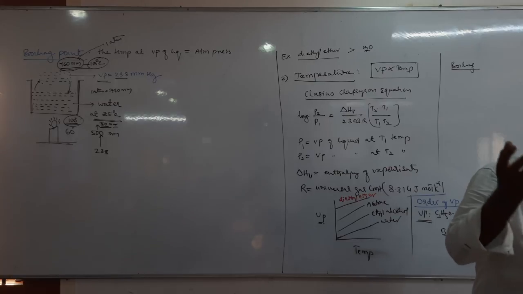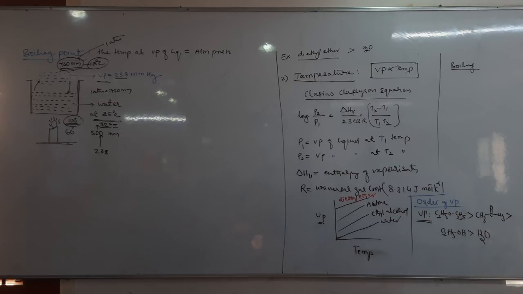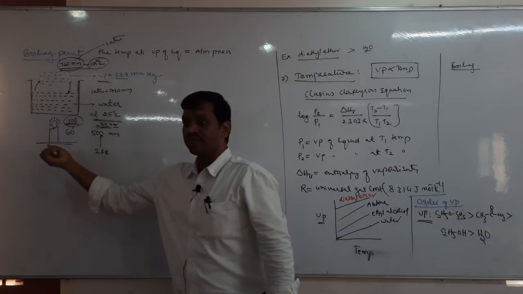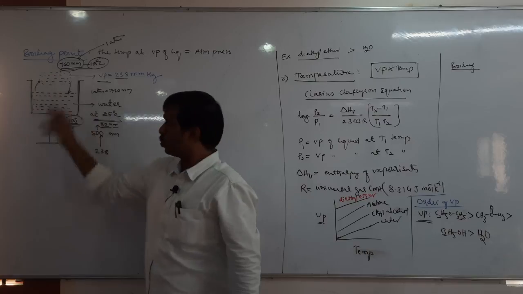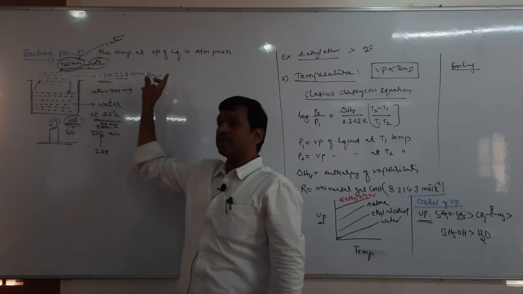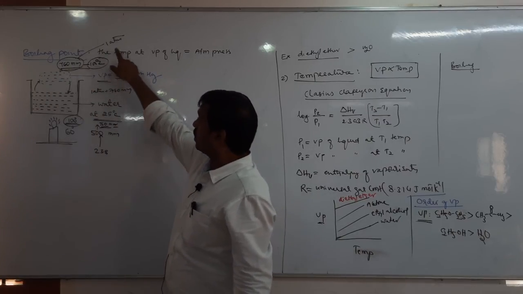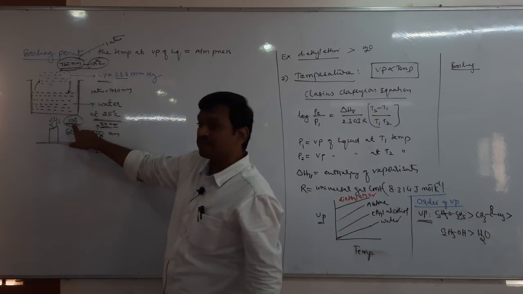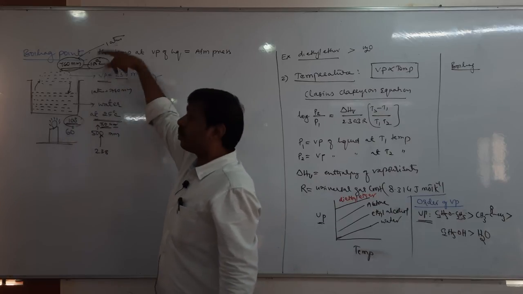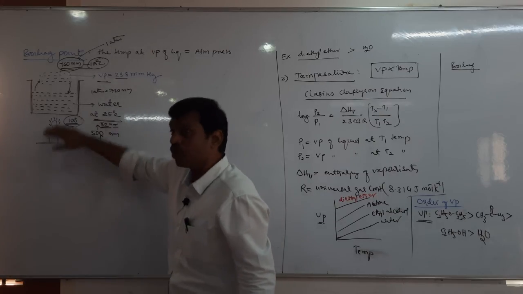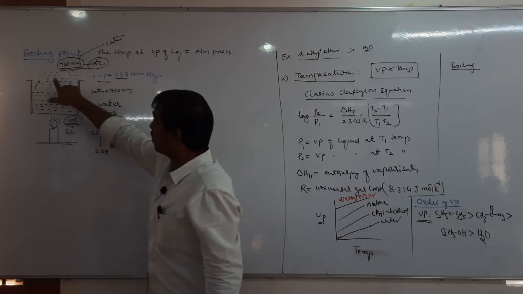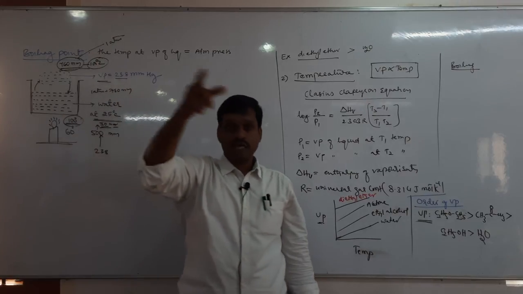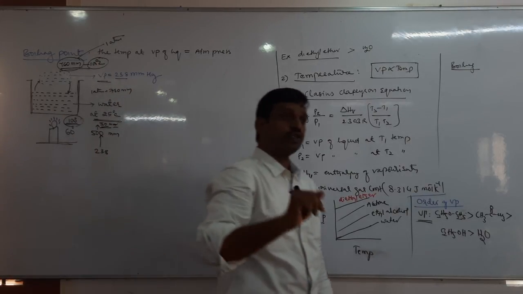The boiling point should increase, because see, when atmospheric pressure increases, we need to increase again more temperature, no? We should heat it at high temperature so that this vapor pressure equals atmospheric pressure. Earlier atmospheric pressure is 1 atm. If it is 1 atm, we need to heat it to 100 degrees Celsius. If it is 1.5 atm, you should heat it again to more temperature so that this vapor pressure equals atmospheric pressure. It means as the atmospheric pressure changes, boiling point also changes.